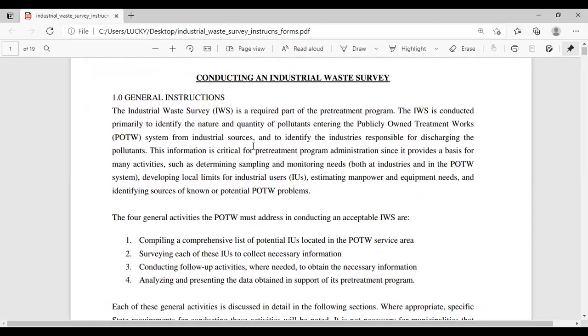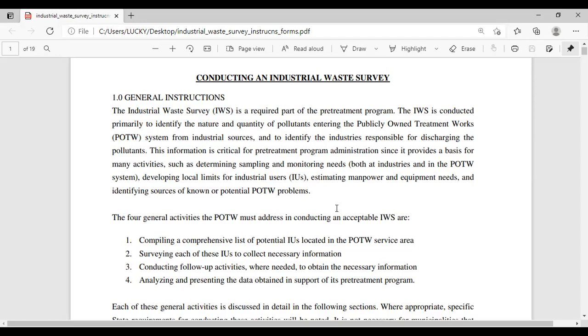nature and quantity of pollutants entering the publicly owned treatment works, POTW. Here the POTW abbreviation is publicly owned treatment works: P means publicly, O means owned, T means treatment, W means works. So, publicly owned treatment works system from industrial sources, and to identify the industries responsible for discharging the pollutants.